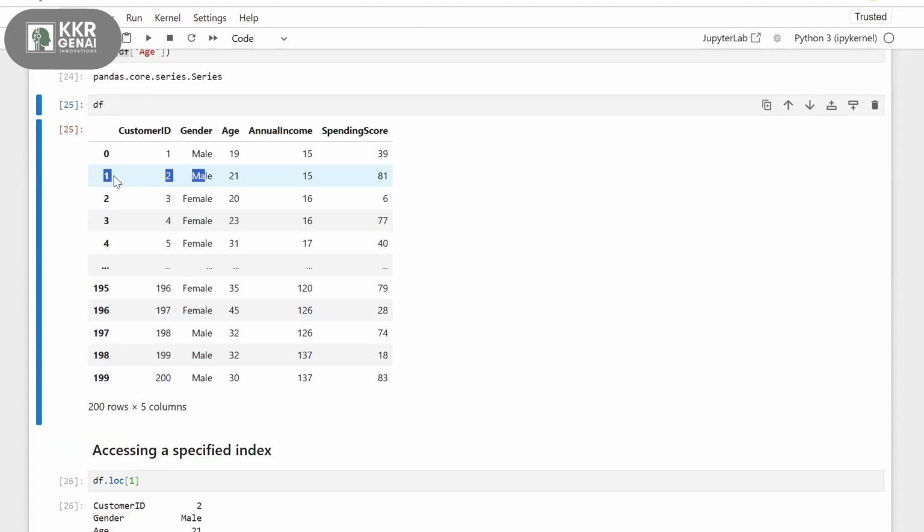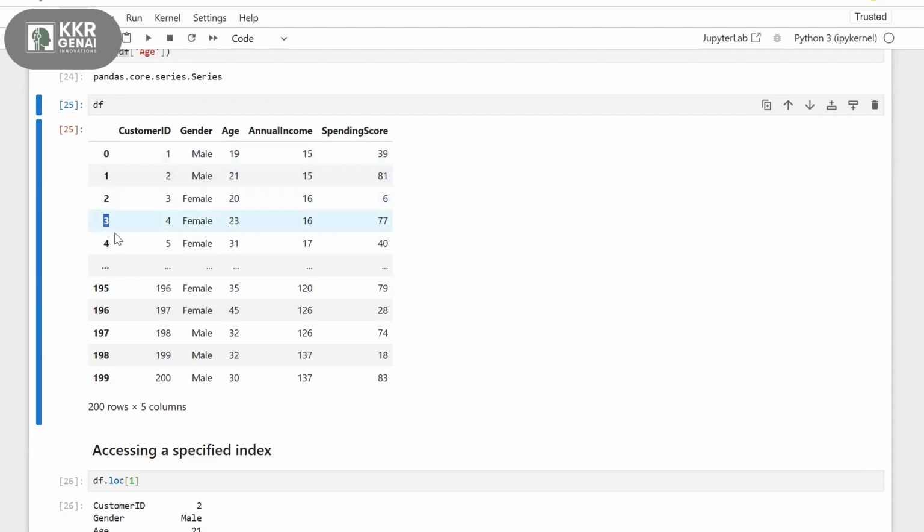For this label 1, what is the index position? 1 only. For label 2, the index position is 2 only. For label 3, it's 3. For label 4, it's 4. For 195, your index position is also 195. In this case, the labels and index numbers are both the same in this example. Most of the cases, this is the scenario. So these we call label names.